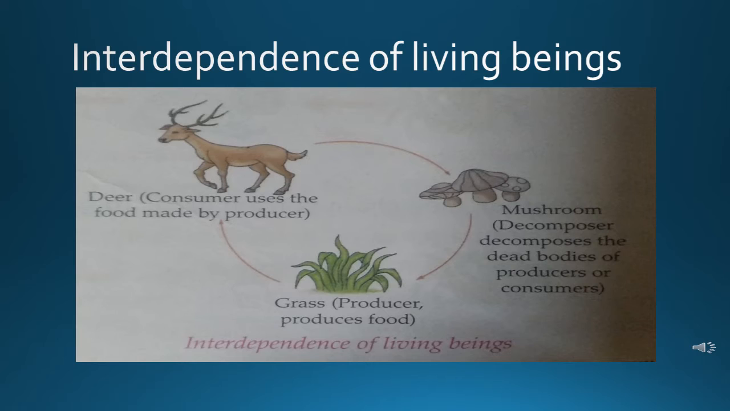Here in this picture, we can see grass is the producer of the food, and grass is consumed by the deer. So, here deer is the consumer that consumes the grass, that is food made by the producer. And after that, when the deer dies, what happens? Decomposers come. Decomposers decompose the dead bodies of the producers and the consumers.